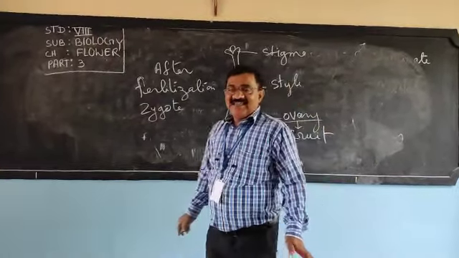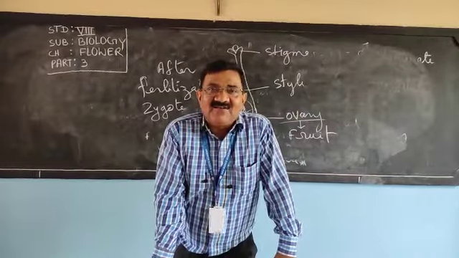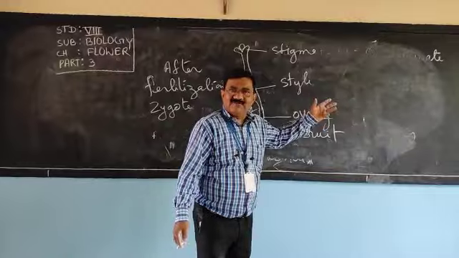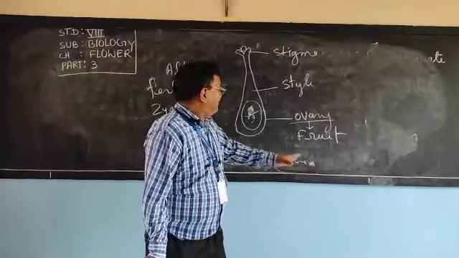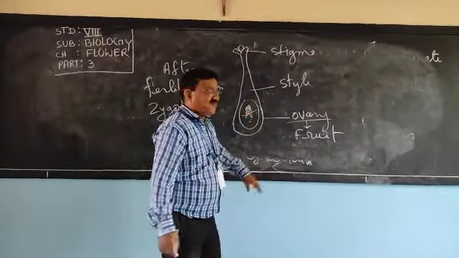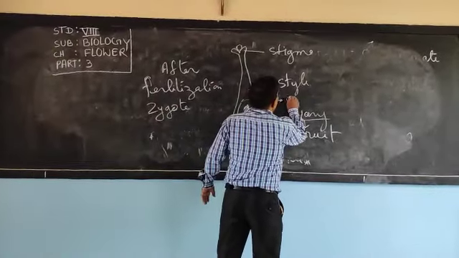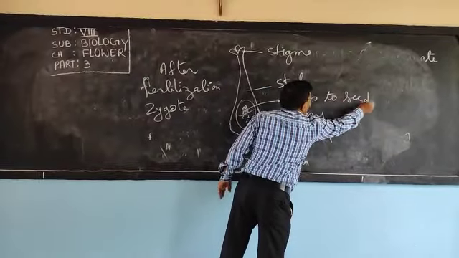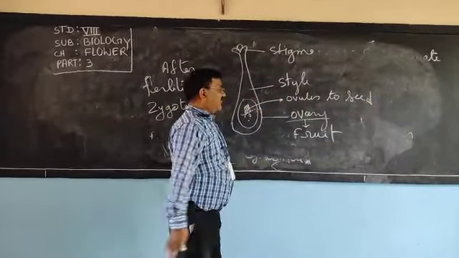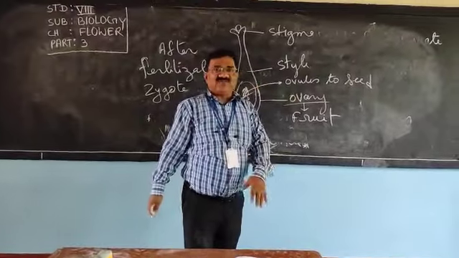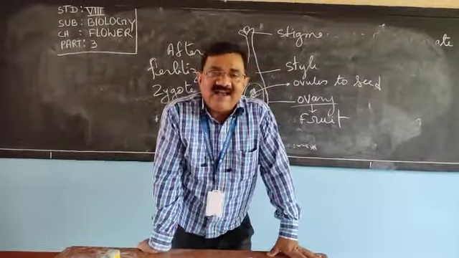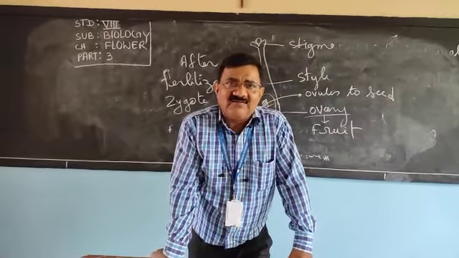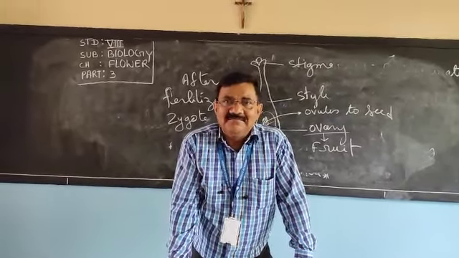So, dear children, if anyone asks you what is fruit, matured ovary is called fruit. And what happened to the ovule? Ovule develops to form seed. Very clear or not? Ovule develops to form seed and ovary develops to form fruit. After fertilization, fruit, you must have eaten mango.